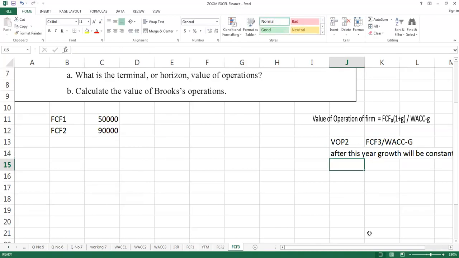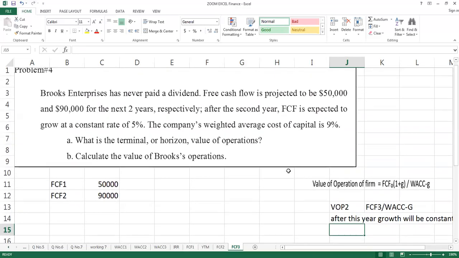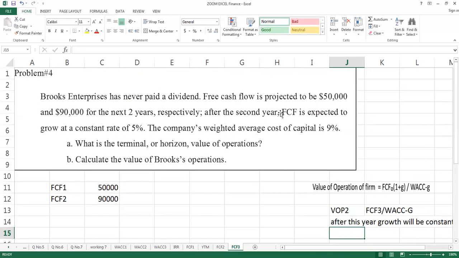It means that if I am interested to calculate value of operation of the second year, then I will need free cash flow of the third year. And do I have free cash flow of the third year? No, student. Question is giving you free cash flow of the first year, that is 50,000. Free cash flow of the second year, that is 90,000. So can I calculate free cash flow of the third year? Yes.